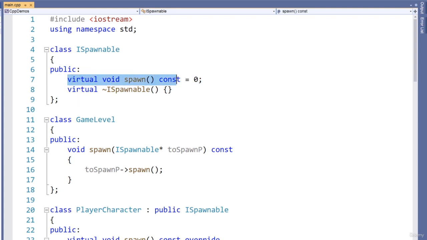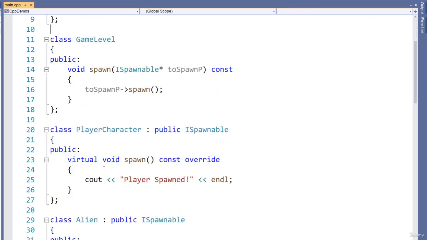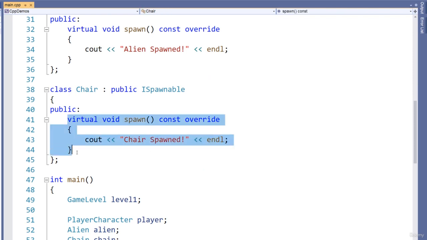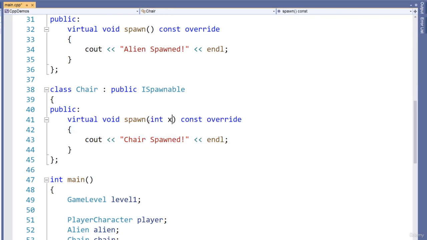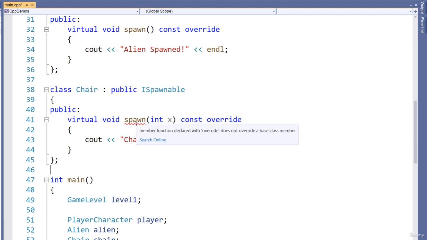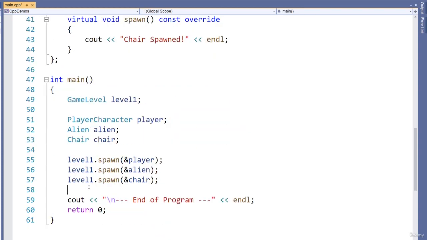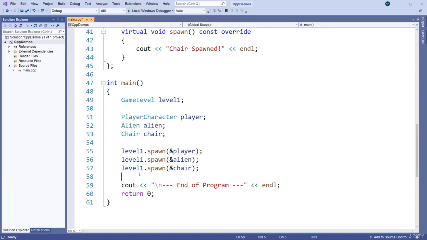Now I would like to note that this prototype should match what you have in the derived class. For example, in the alien class or in the chair class, let's say I change the prototype. You can already see that we'll get a squiggly here: member function declared with override does not override base class member. I'll just undo that. That is it for this silly example. We'll move on to an exercise now.